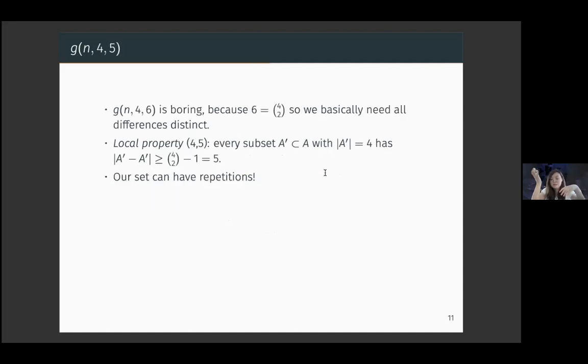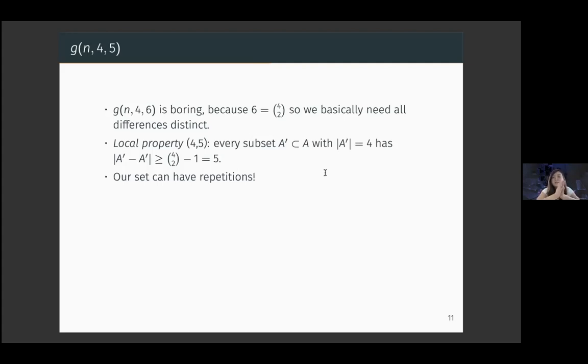And the next example I want to look at is g(n,4,5). So just looking at g(n,4,5), because g(n,4,6) is boring, because 6 is 4 choose 2. And as we have seen earlier, g(n,k,k choose 2) is n choose 2, because we need all our differences to basically be distinct. So here the local property specified by (4,5) basically means that for every subset of our big set A of size 4 has to have different differences of size at least 5.